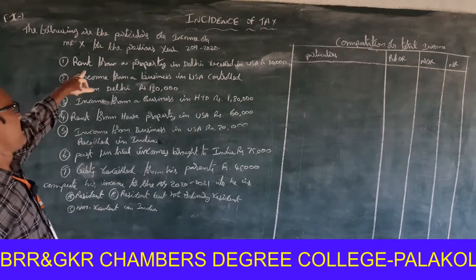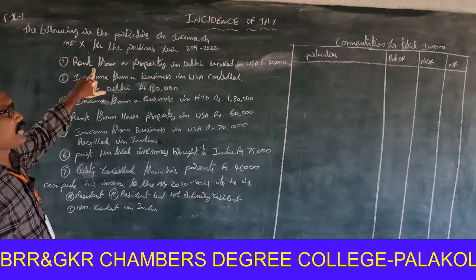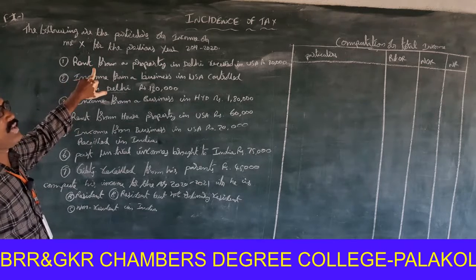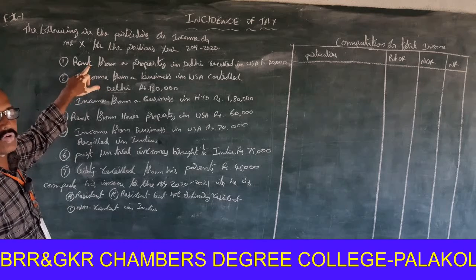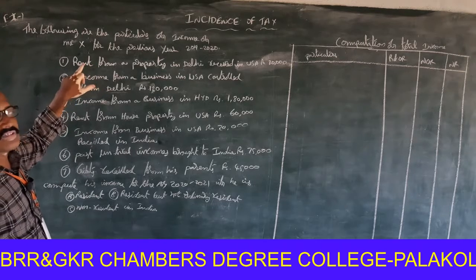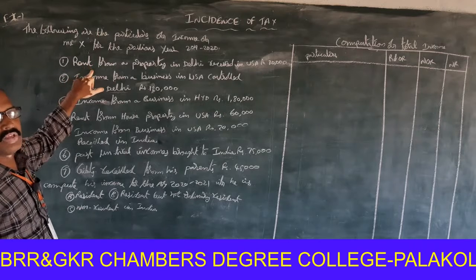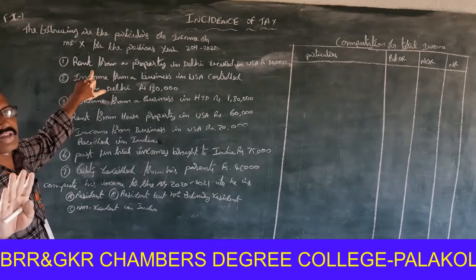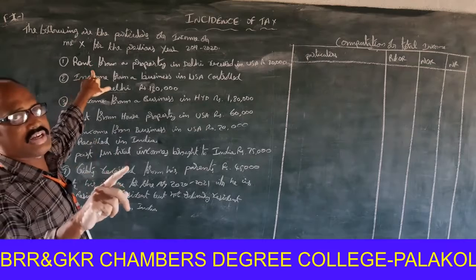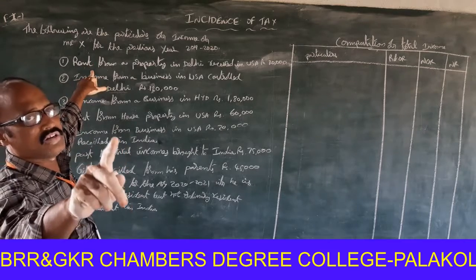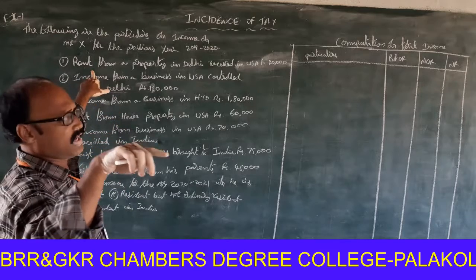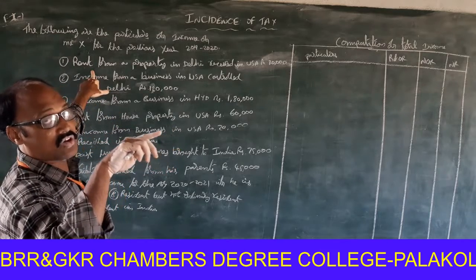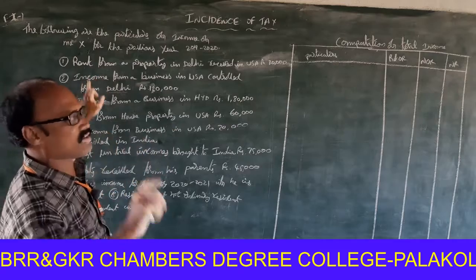First one, rent from a property in Delhi received in USA, income in India, received outside India. It is Indian income, taxable for resident and ordinary resident, not ordinary resident and non-resident also.